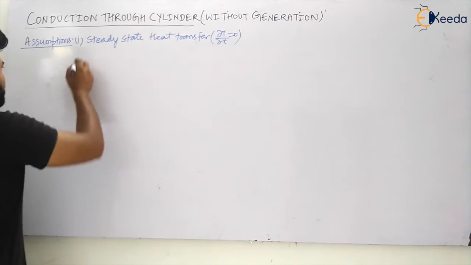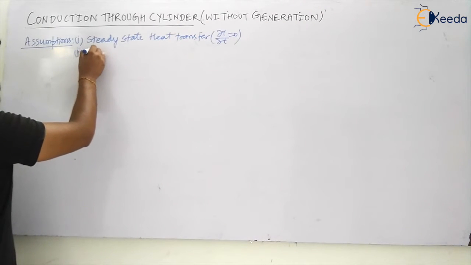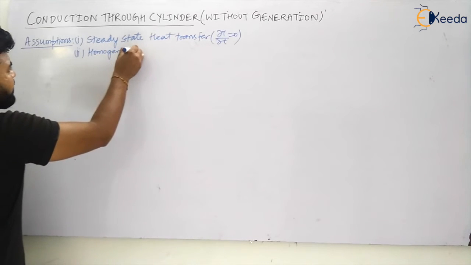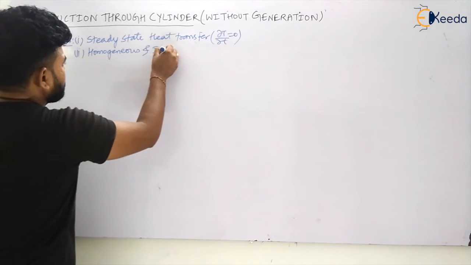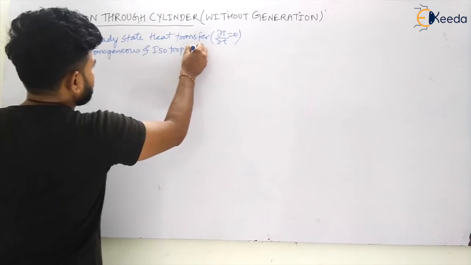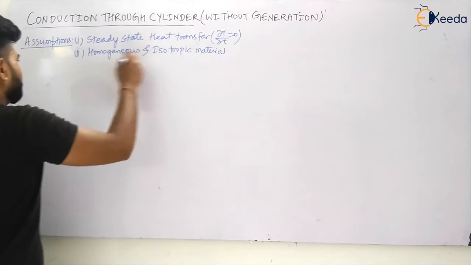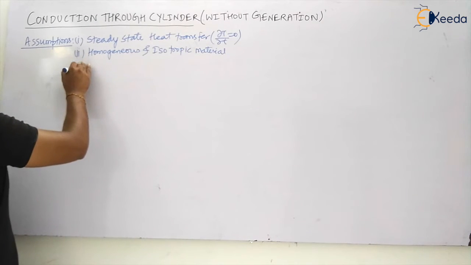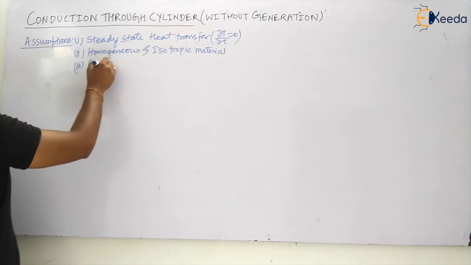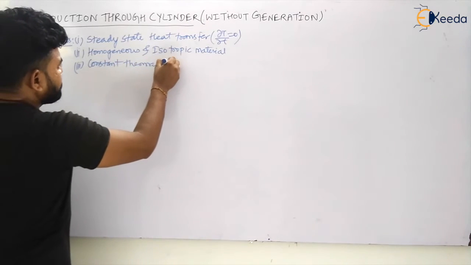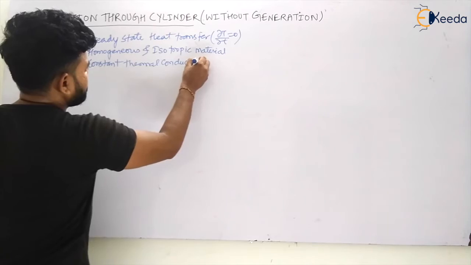Now the second one is homogeneous and isotropic material, which is giving us constant thermal conductivity.